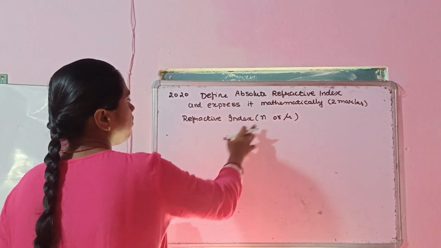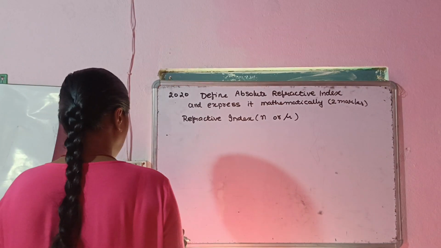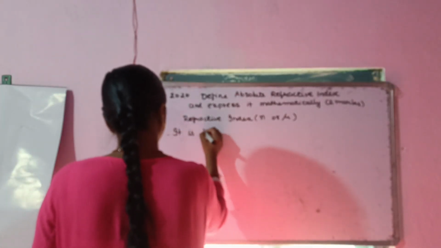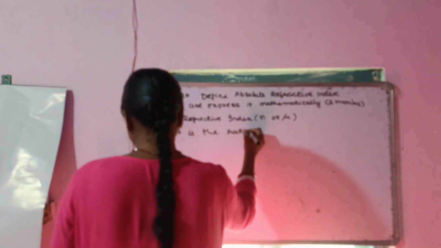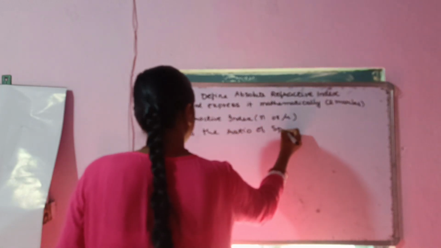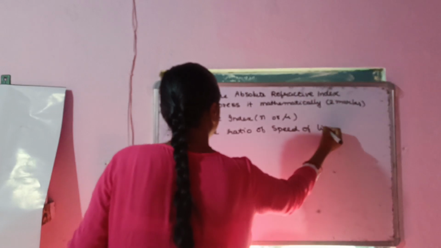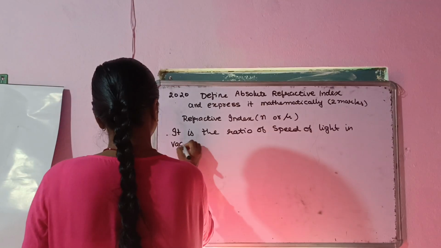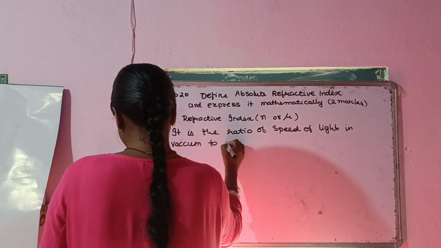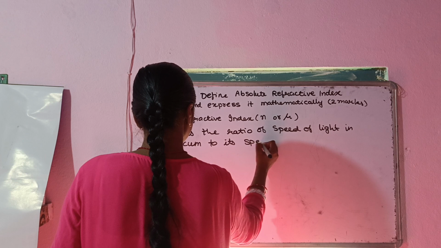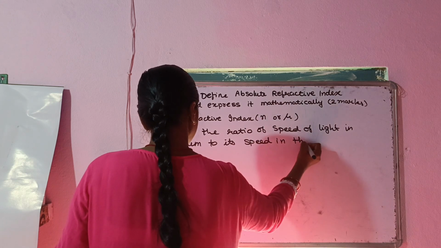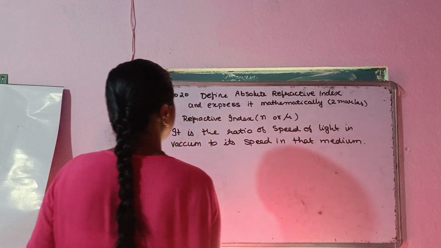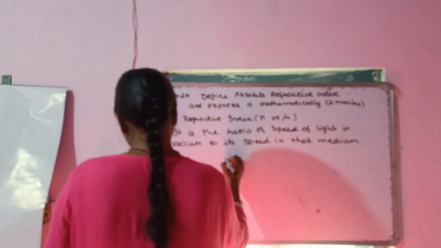If we talk about the definition, it is the ratio of speed of light in vacuum to its speed in that medium.